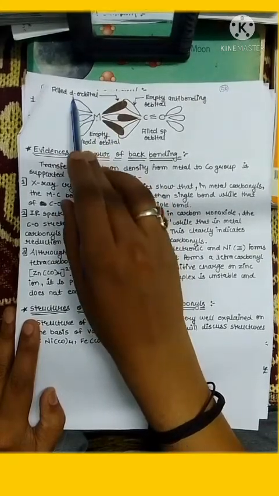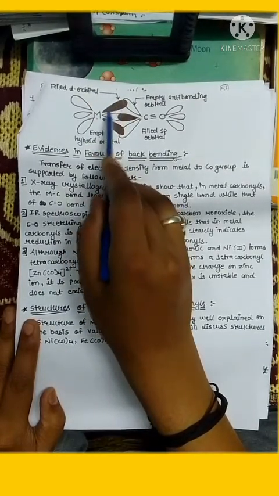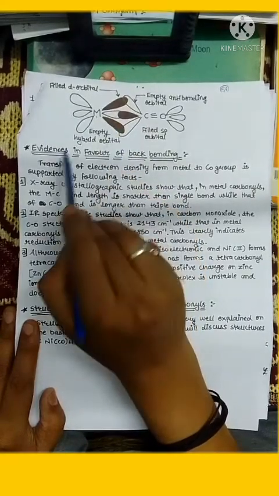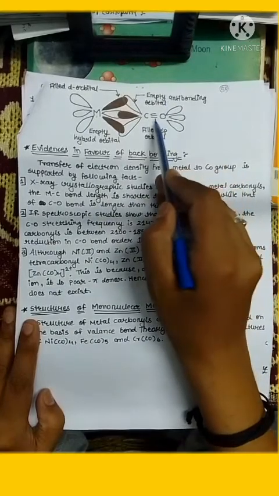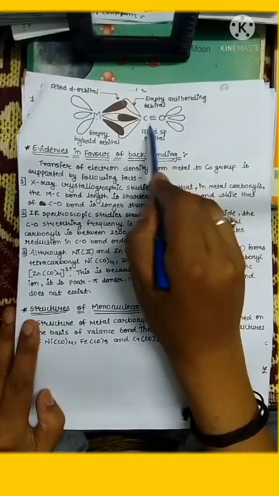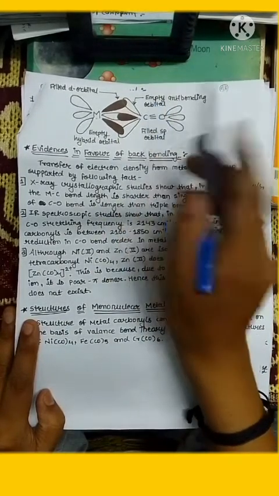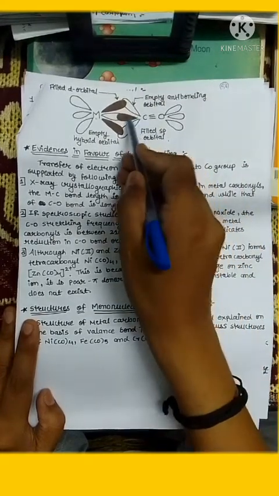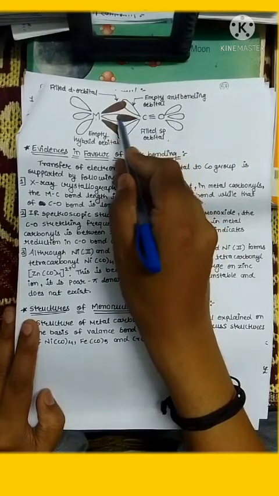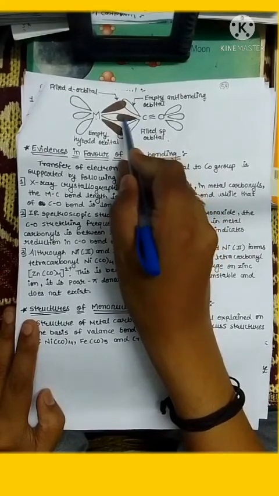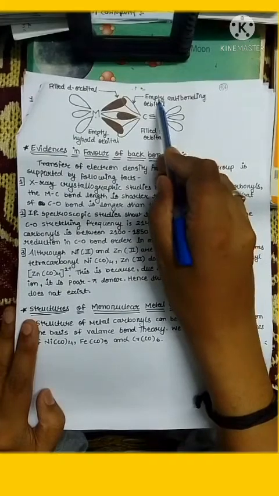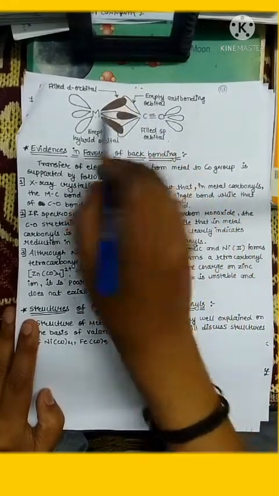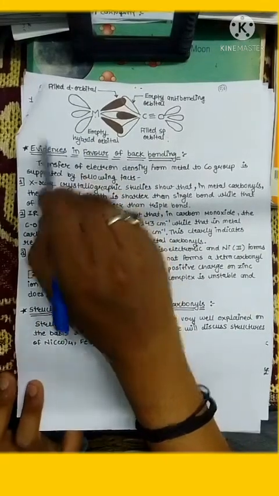Also the metal has filled d orbitals, which are shown by these black color orbitals. In the same way, your CO also has a filled sp orbital, which is shown by this black color orbital diagram, and empty antibonding orbitals which are shown like this.